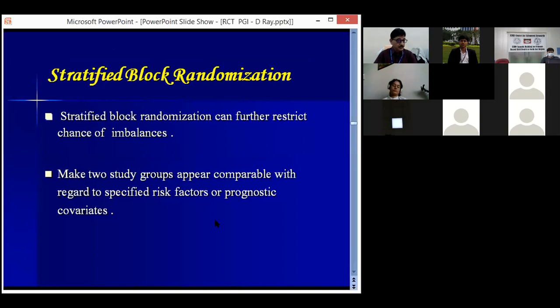And there is a slightly improved form of randomization, that is stratified block randomization. This is the advantage of stratified block randomization: it can further restrict the chance of imbalance. With block randomization alone, accidental bias may happen. Even after randomization, there may be imbalance in one group based on some prognostic factor. Say in one group there may be more smokers, and in another group more non-smokers. To avoid that, stratified block randomization is useful. It makes the two study groups appear comparable with regard to the specified risk factor or prognostic covariates.